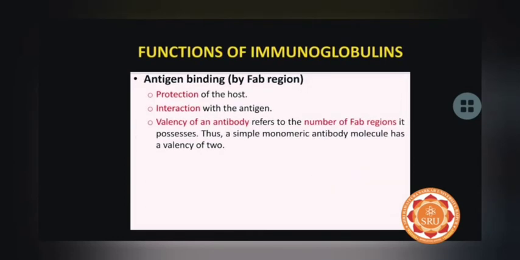So the functions of immunoglobulins are the next topic here. The immunoglobulins' most important function is binding with the antigen, and by binding with the antigen, it helps in the protection of the host. It also relates to the valency of the antibody, which refers to the number of FAB regions it possesses. Thus, a simple monomeric antibody molecule has a valency of 2, and depending on these valencies, the different classes of antibodies have different valencies.